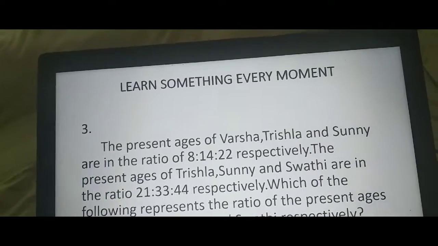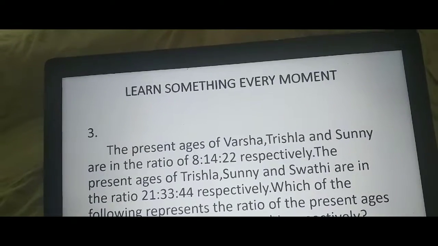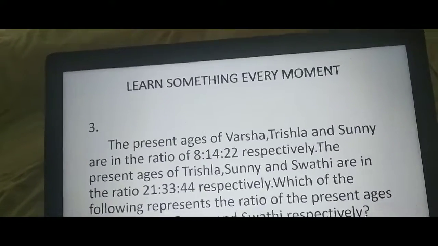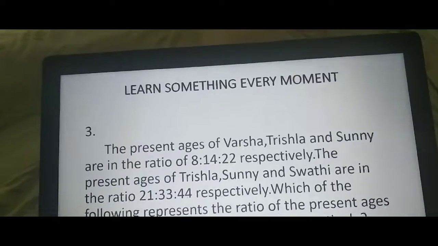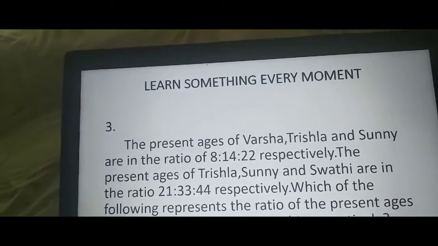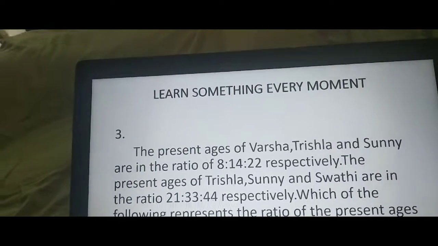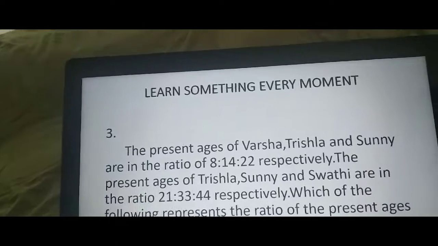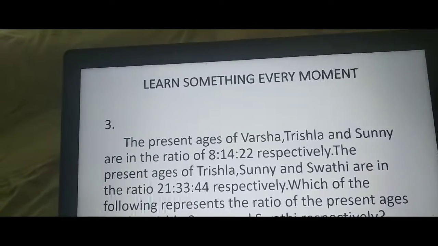Then we get the Trishla and Sunny ratio the same in both ratios. Okay, 12:21:33 and below it 21:33:44. Now we can find easily. The four members' ratio of Varsha, Trishla, Sunny and Swati is 12:21:33:44. Getting?